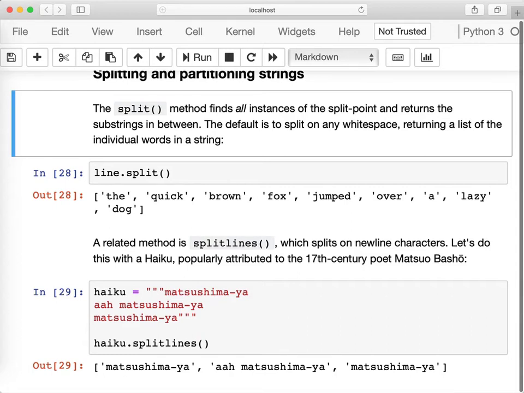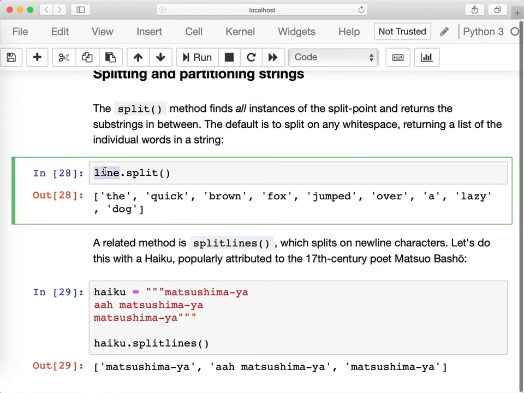Finally, I want to talk about splitting string. Splitting string is a very common operation because very often we want to break the string into basic constituents such as sentences and words in many text analytics tasks. The go-to function here is a function called split. Split is a function that splits a string and returns a list of resulting smaller strings. For instance, if I do line.split, I'm going to get the words of that line in a list.